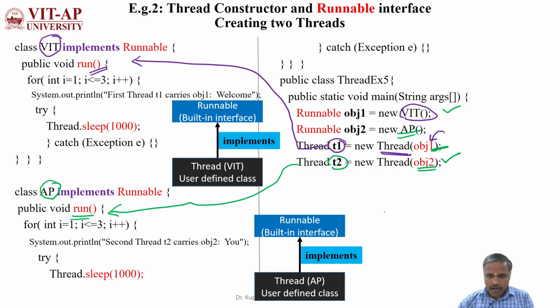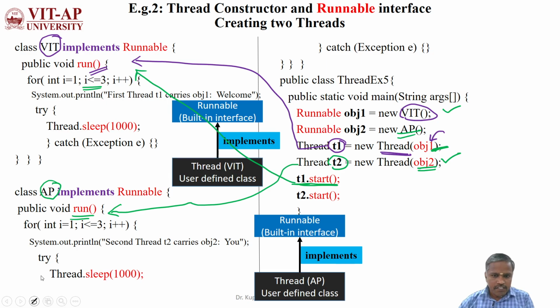Now I am going to invoke the start method. Once t1 is started, automatically it will invoke the run method belonging to VIT. So based upon that, the first iteration will be executed.